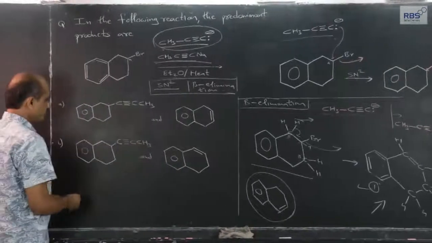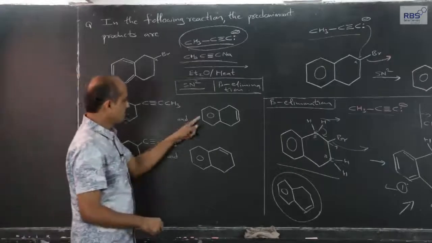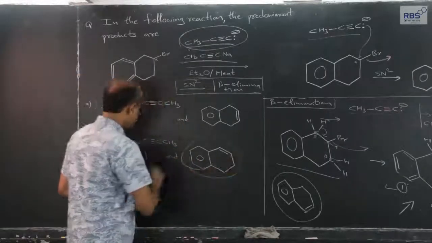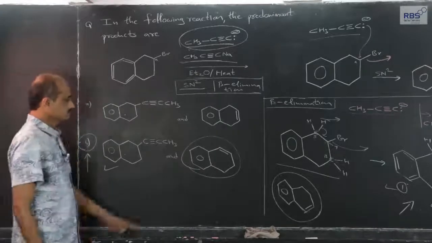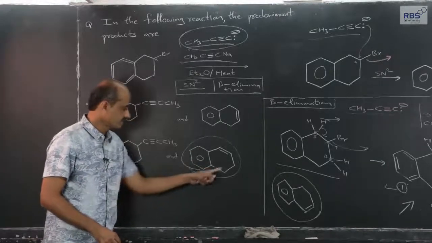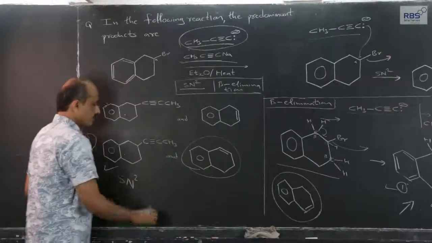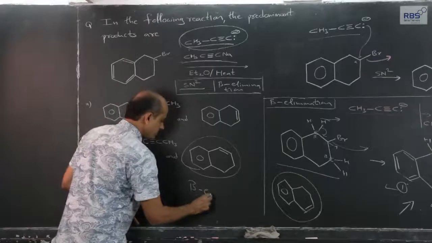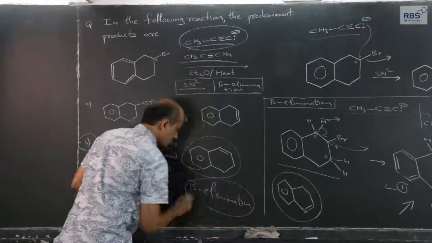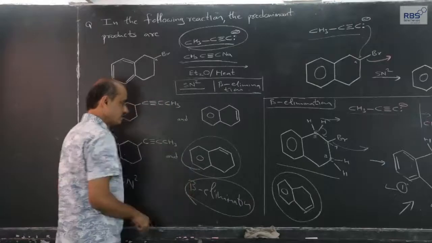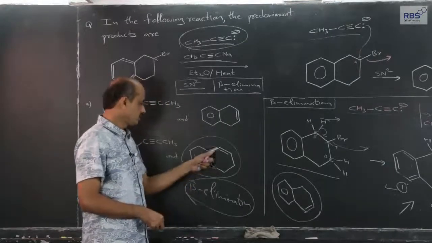Therefore, among these two, this is common, but among these two, this is preferred. Therefore, our answer is B. This is because of resonance stabilization, this product because of SN2, and this because of beta elimination, and under beta elimination, among the two possibilities, this possibility is preferred because of conjugation.